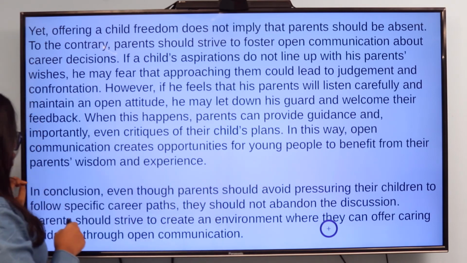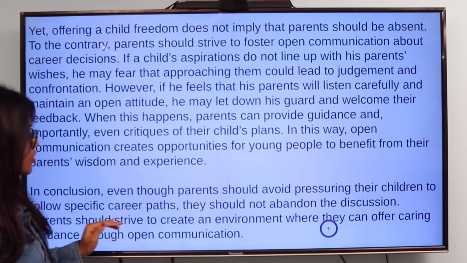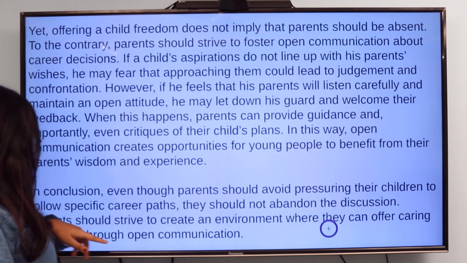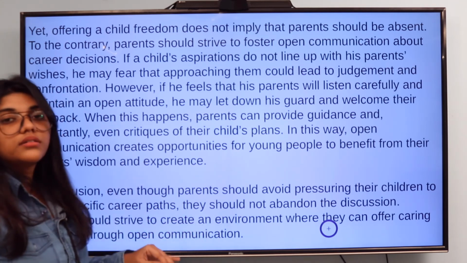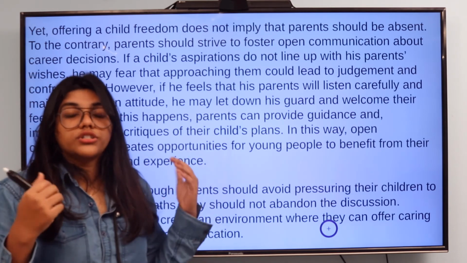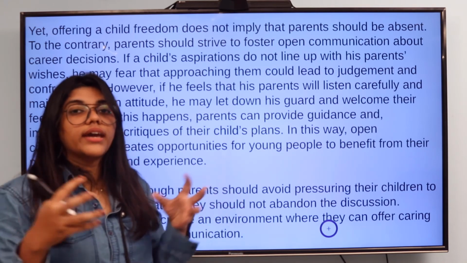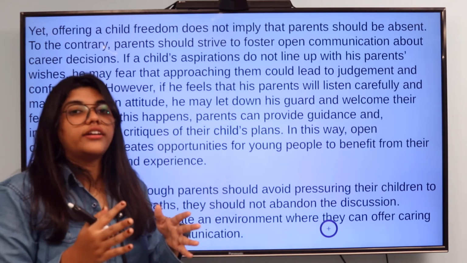"Pressuring students to follow specific career paths, they should abandon such discussions. Parents should also strive to create an environment of caring, guidance and open communication." So on the whole, it is all about justifying the parents' side and also the children's side, together giving accurate reasons.